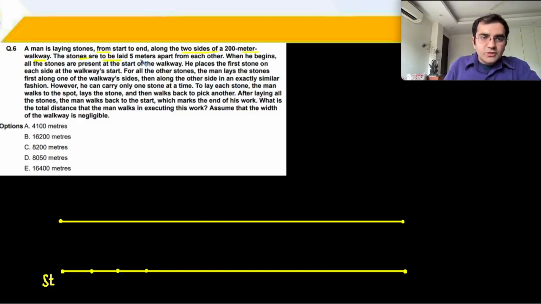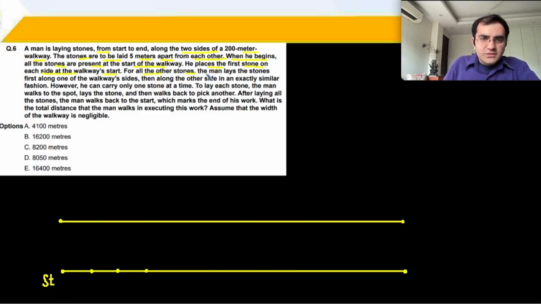The stones are to be laid 5 meters apart from each other. When he begins, all the stones are present at the start. सारे के सारे यहाँ पर हैं, ठीक है? He places the first stone on each side at the walkway's start. Means एक इधर रख दिया, एक इधर रख दिया.